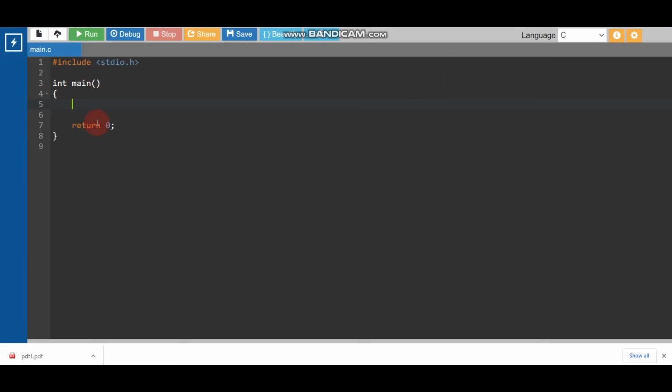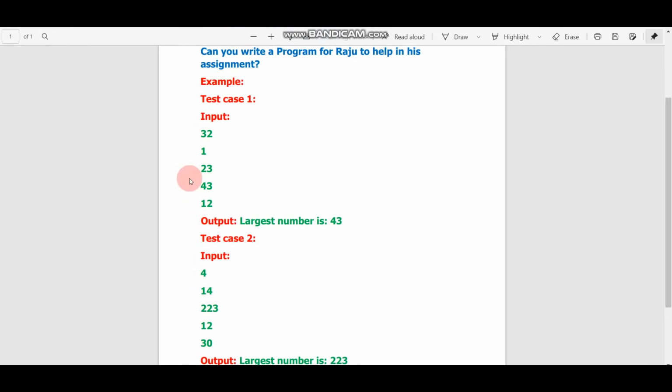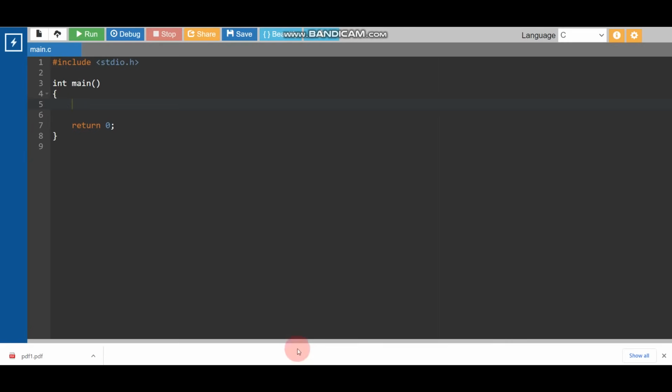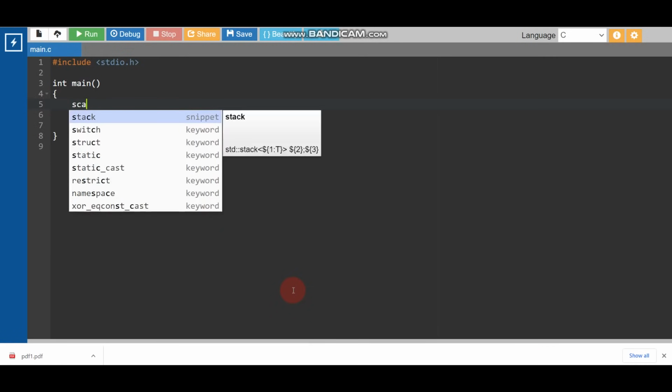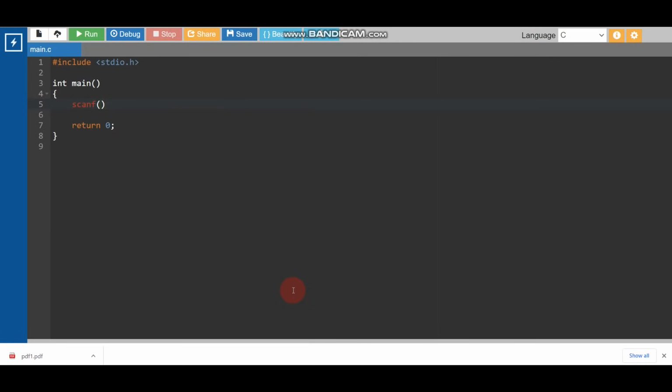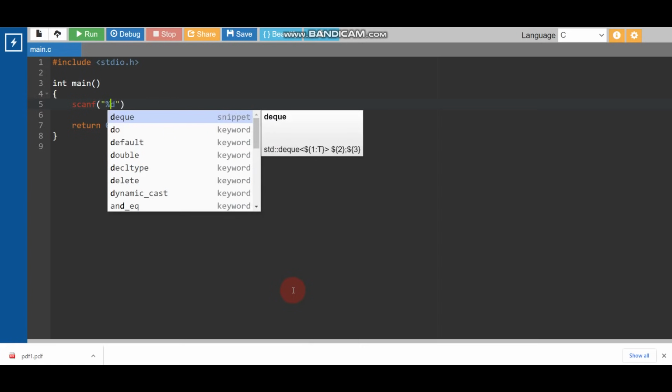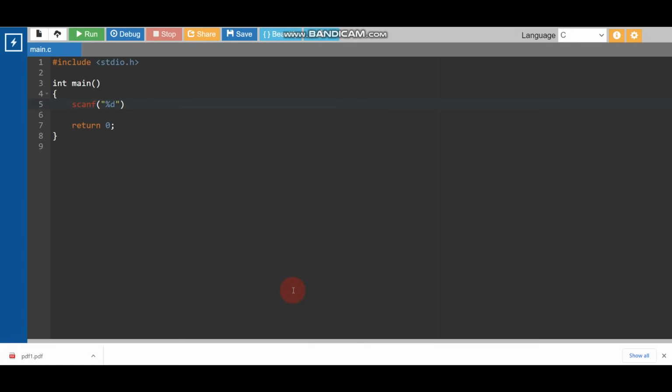After that, you need to take 5 inputs. Why take 5 inputs? Because there are 5 inputs: first, second, third, fourth, fifth. So how to take inputs in C? You know that easily. We will write the scanf function. The scanf function helps us take input, and we need to take input as an integer type, so we will write %d. Okay, %d is used to take input as an integer.